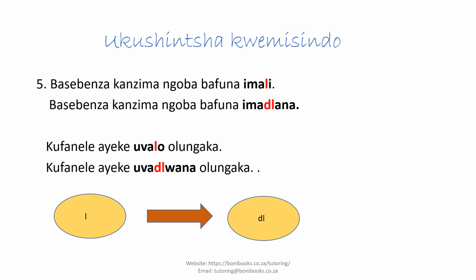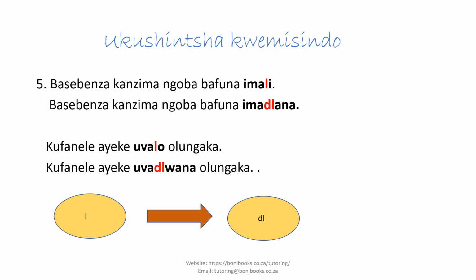The first sentence here is: ubaba basebenza kanzima ngoba bafuna imali. Imali, basebenza kanzima ngoba bafuna imadlana. They need a little bit of money. Imadlana. Okay, the next sentence that I have here for you: kufanele ayeke uvalo olungaka. Kufanele ayeke uvadlwana olungaka. L changes into dl.